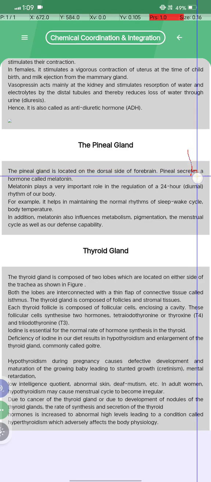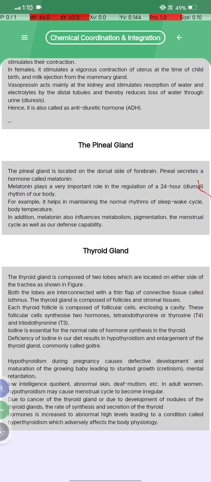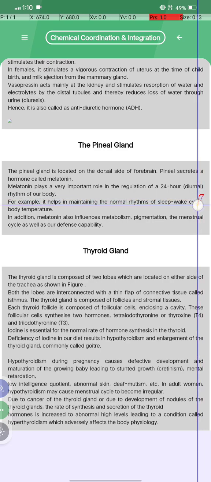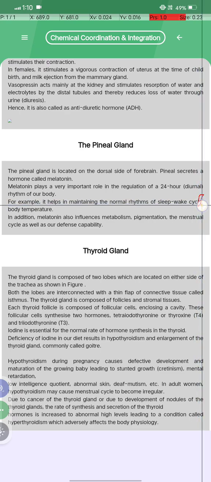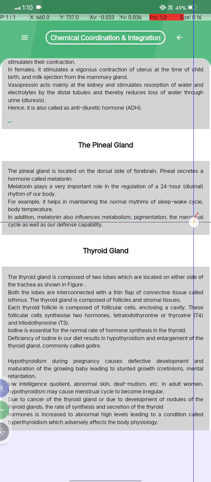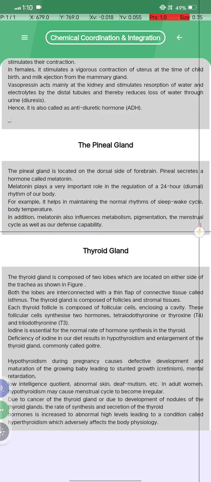Pineal gland is located on the dorsal side of the forebrain, and the pineal gland secretes a hormone called melatonin. Melatonin plays a very important role in the regulation of the 24-hour diurnal rhythm of our body. For example, it helps in maintaining the normal rhythm of the sleep-wake cycle and body temperature. In addition, melatonin also influences metabolism, pigmentation, and the menstrual cycle, as well as our defense capability.